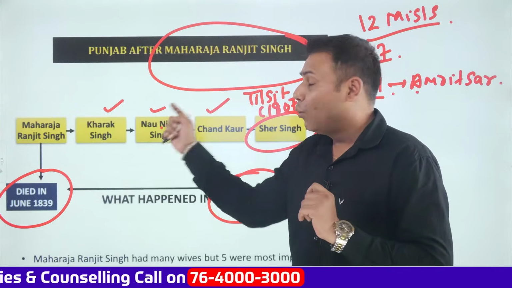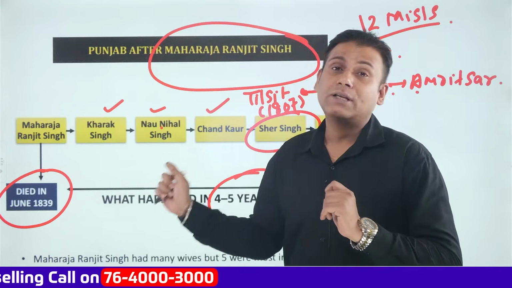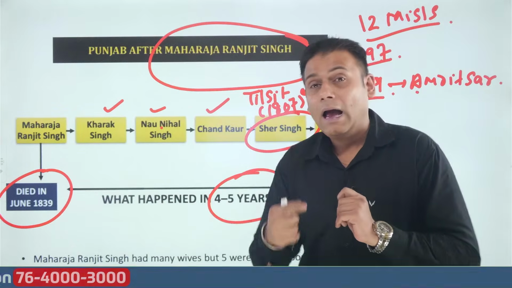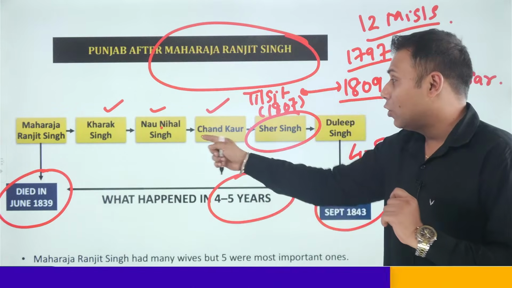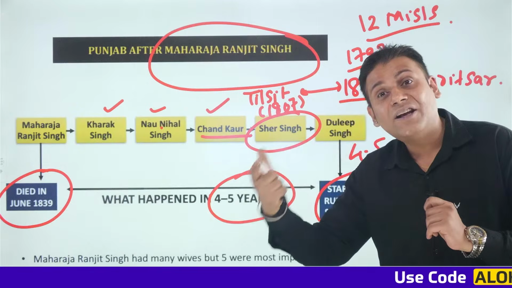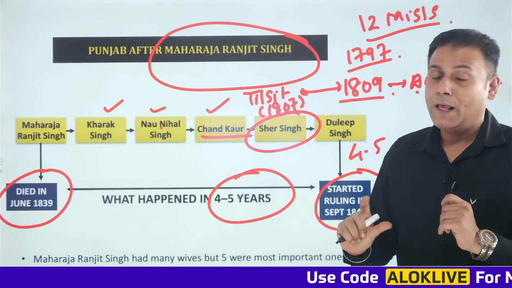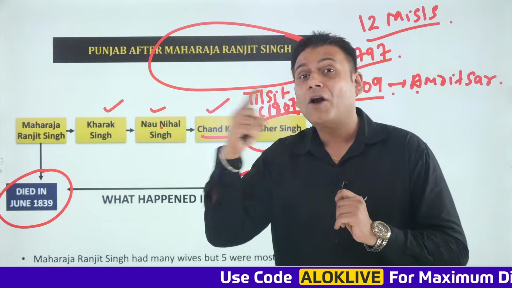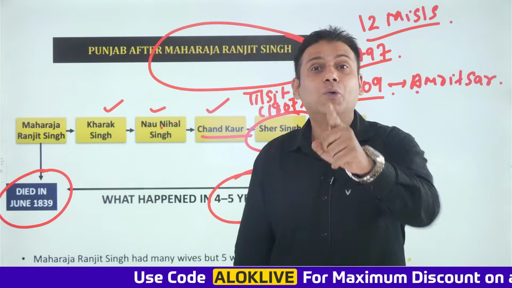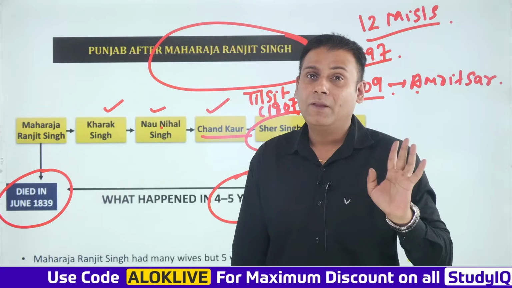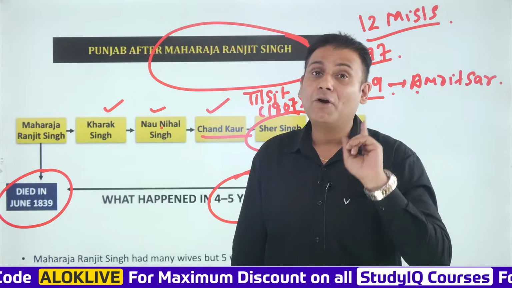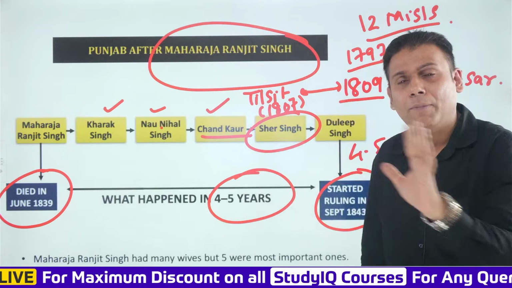At that time, the wife of Naunihal Singh, whose name was Sahib Kaur, was pregnant. And it is said that his mother, Chand Kaur, said that she will work as a regent for the unborn child. This was not at all acceptable to one of the sons of Maharaja Ranjit Singh, whose name was Sher Singh. Okay. Sher Singh was the son from Mehtab Kaur. This was not at all acceptable to Sher Singh.